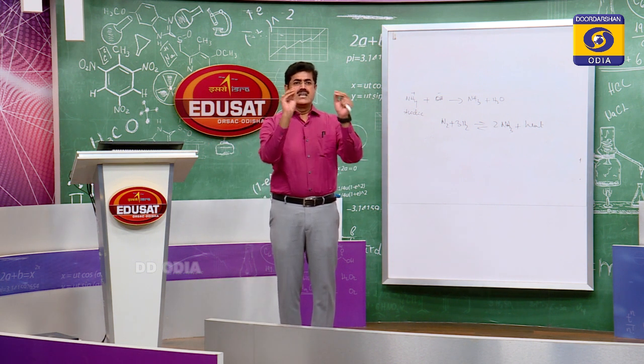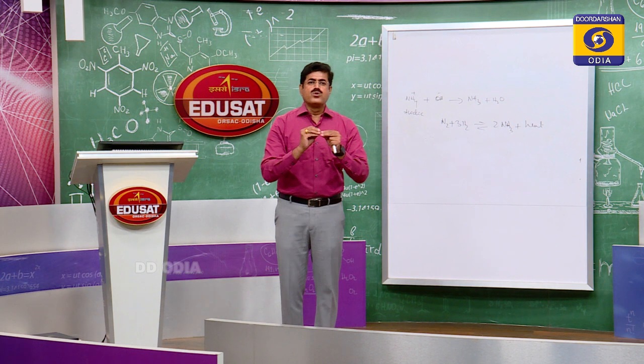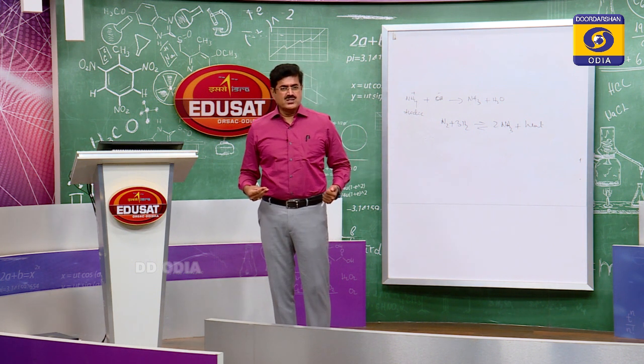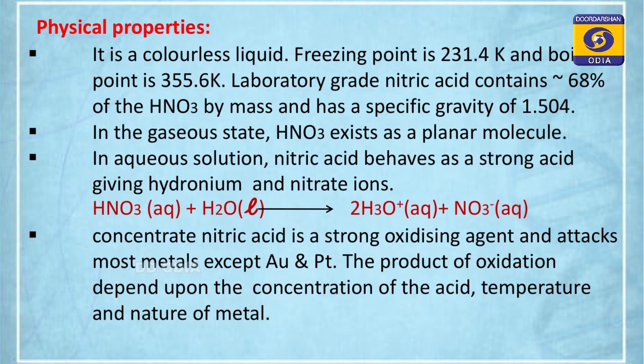With these metals, nitric acid first shows acidic character followed by oxidizing character. But with metals which are placed below hydrogen in the electrochemical series such as copper, it first shows oxidizing character followed by acidic character, because nitric acid functions both as an oxidizing agent as well as an acid.